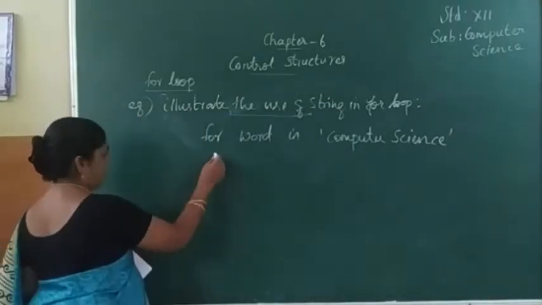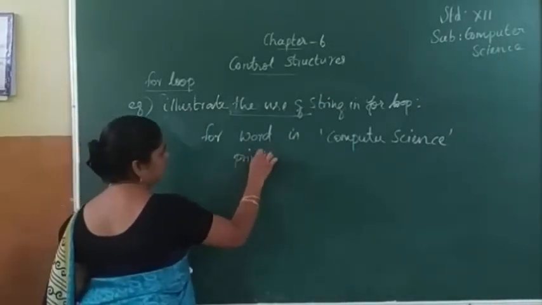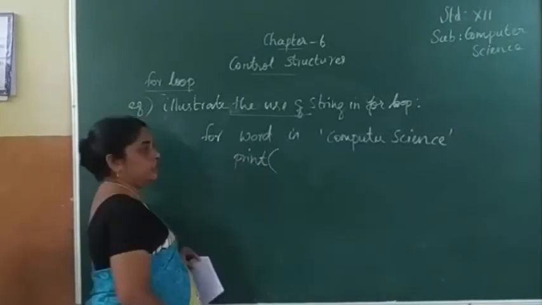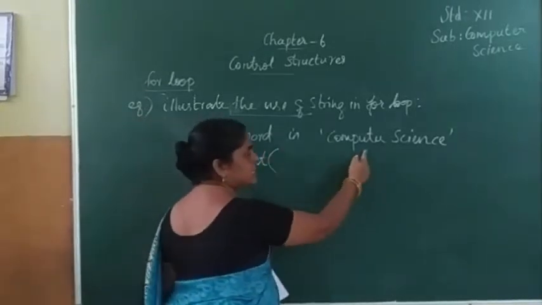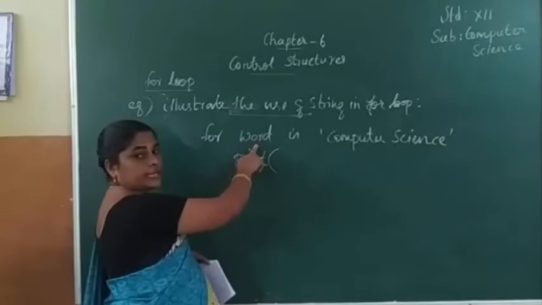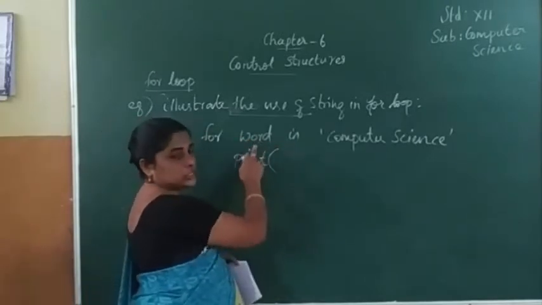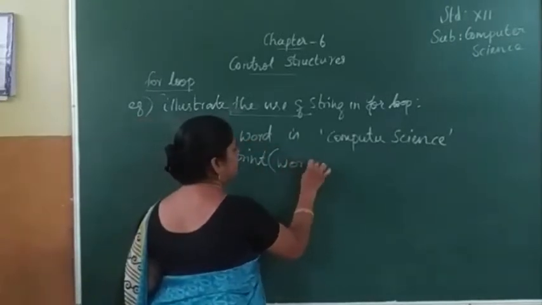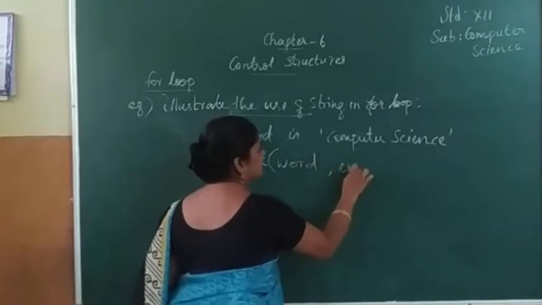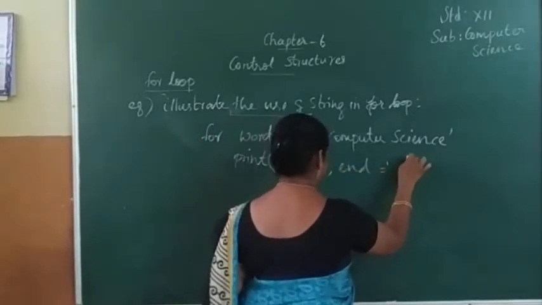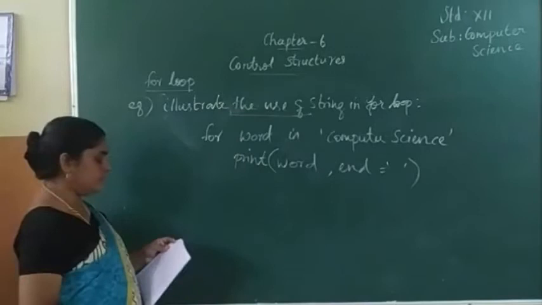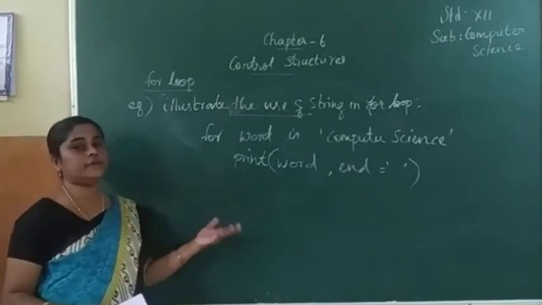Then we have to print. Which variable do we have to give? The computer science word is stored in which variable? Word. So we have to give word, comma, end equal to. Now if we need, we can give it, otherwise no need.